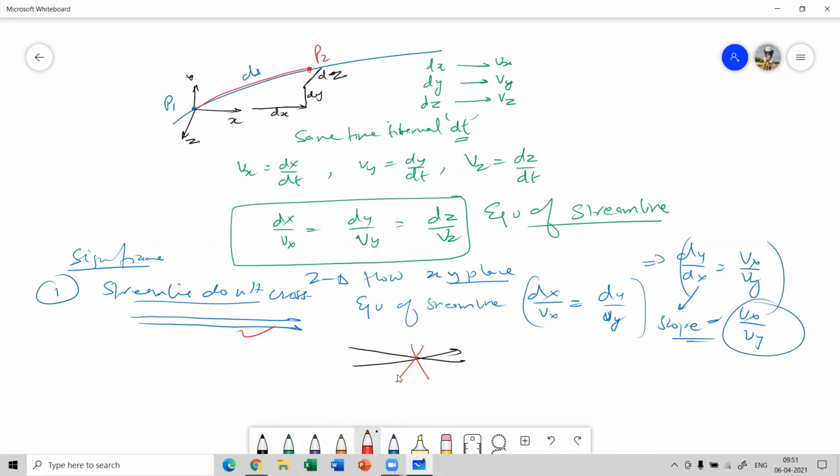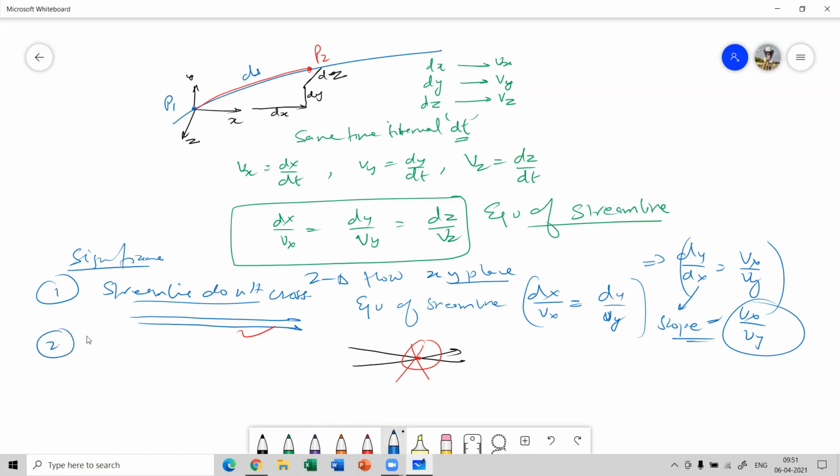The reason being, suppose they cross each other, that means at a single given point, at the point of intersection, a fluid particle will have two velocities, which is not possible. So this doesn't happen. That's why the streamlines always move parallel to each other. Intermixing of streamlines is not physically possible.